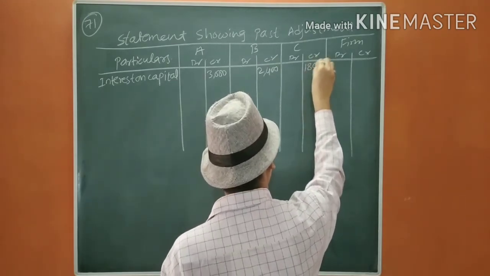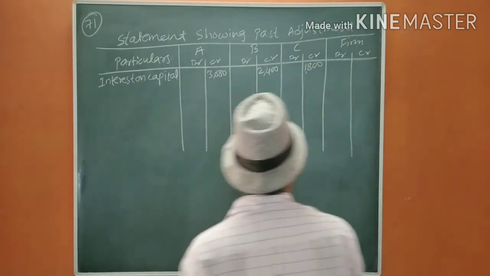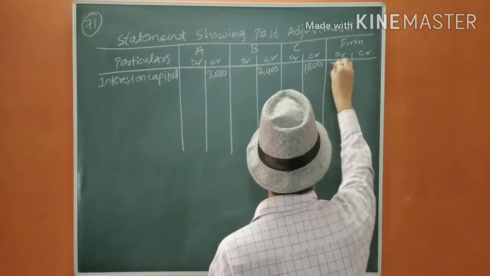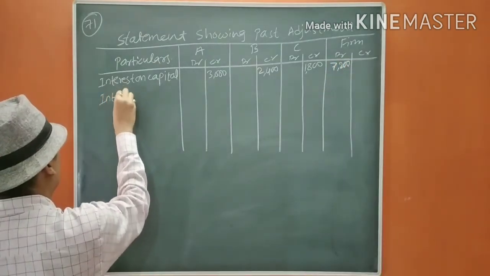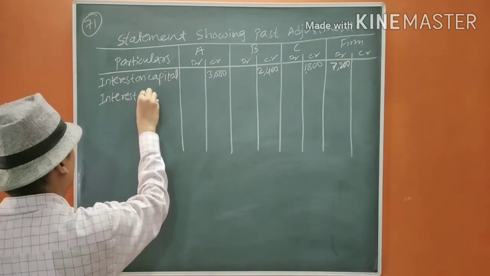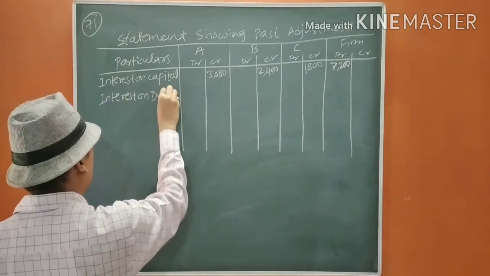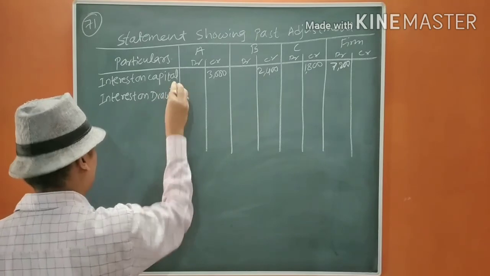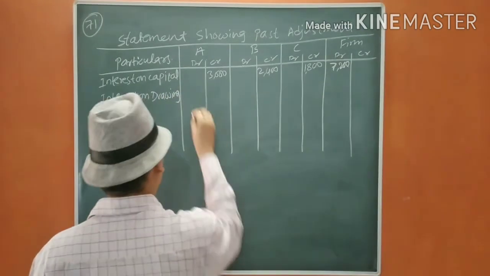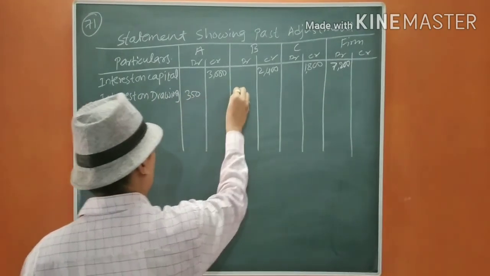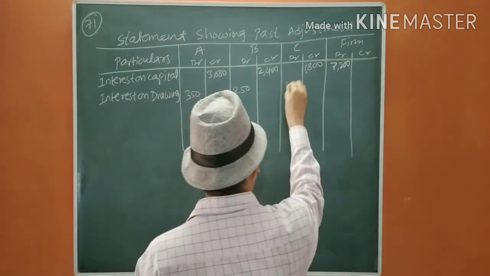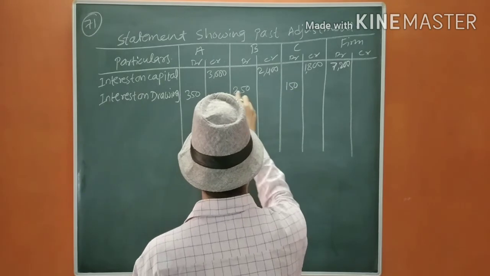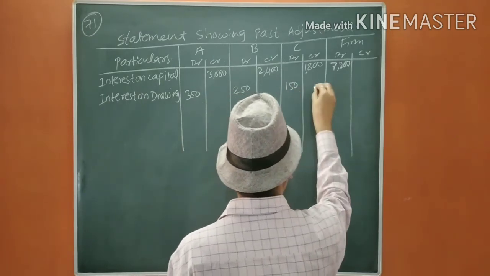Total is 7,200. Interest on drawings, that is 350, 250, and 150. Total 750.